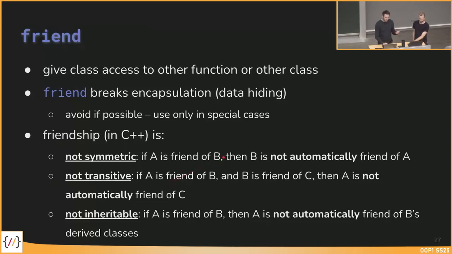So I would have to say A is friend of B and B is friend of A. I have to declare it in both classes, vice versa.